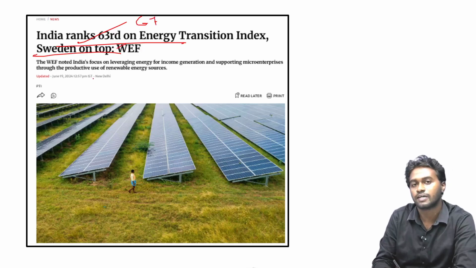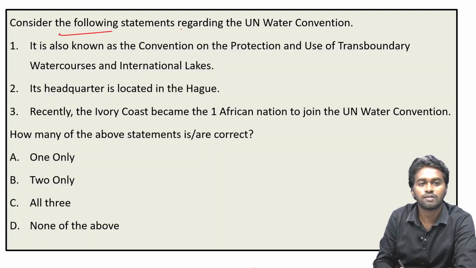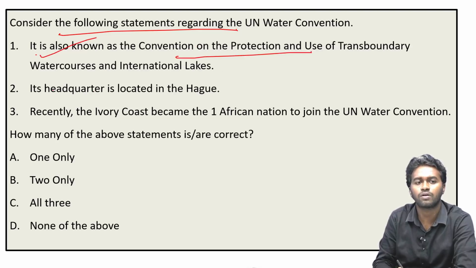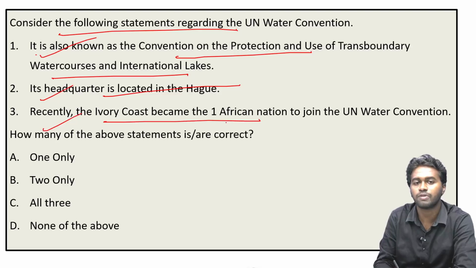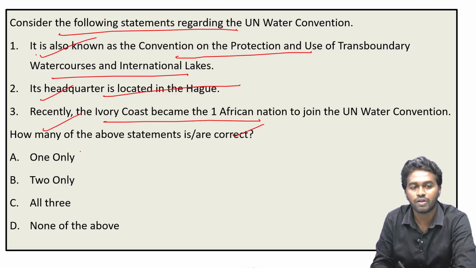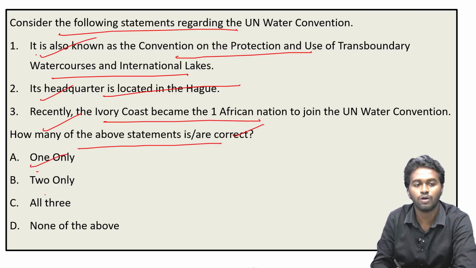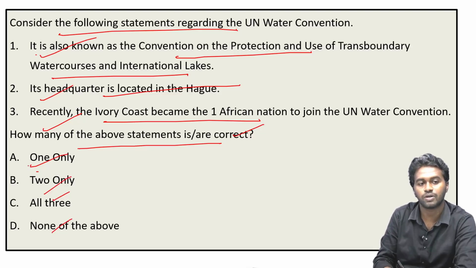And the next question, consider the following statements regarding UN Water Convention. Statement 1, it is also known as the Convention on Protection and the Use of Transboundary Water Courses and International Lakes. Statement 2, its headquarters is located in Hague. And statement 3, recently Ivory Coast became the first African nation to join the United Nations Water Convention. How many of the above statements are correct? Option A, 1 only, option B, 2 only, option C, all the 3, and option D, none of the above. See, the correct answer is actually option A, that is 1 only.